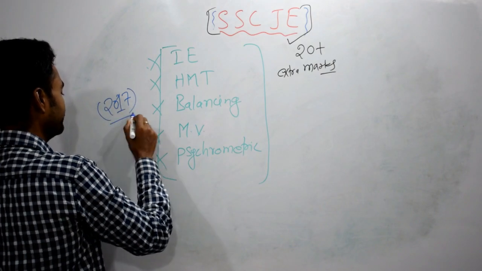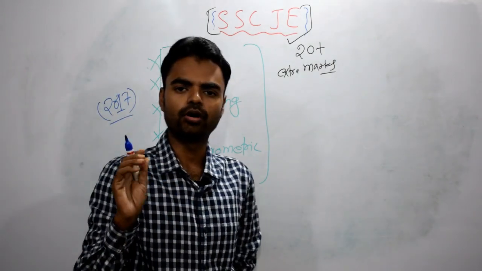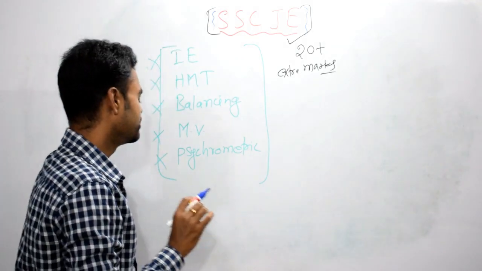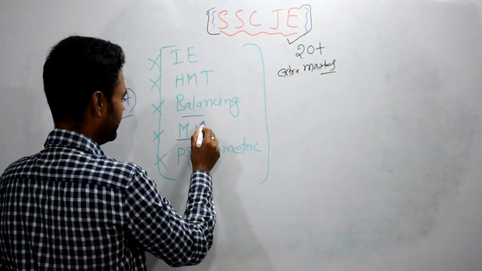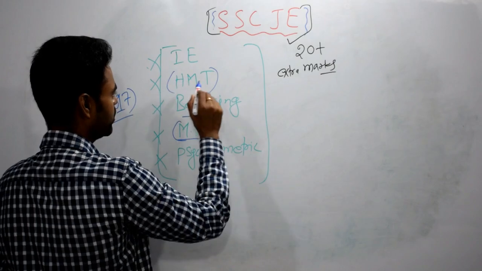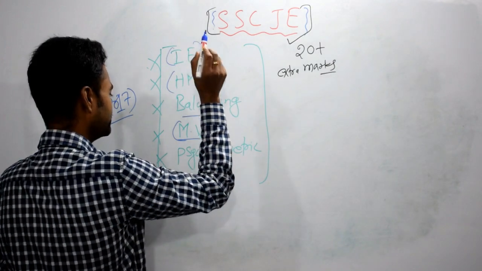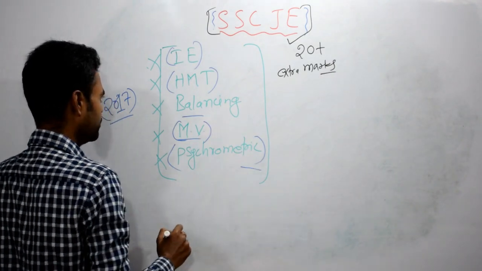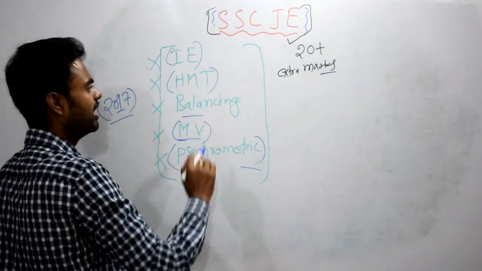in 2017. In 2017 they asked a question from this topic. So you should not study this topic, my dear. MB means mechanical vibration, HMT means heat and mass transfer, IE means industrial engineering, and psychrometry. So you should not study these topics for SSC JE.